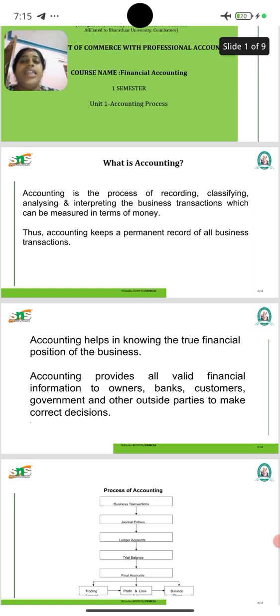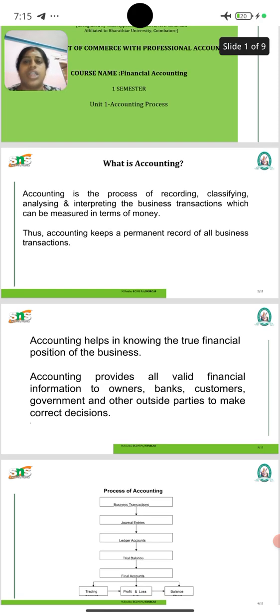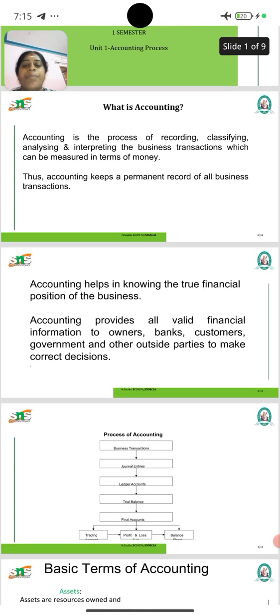Then the entity concept. The business is treated as a separate entity from its owner. A personal transaction of the owner, it may be personal or drawings, is not mixed in business transactions. Whatever business transaction is held, that alone will be entered in the business books.